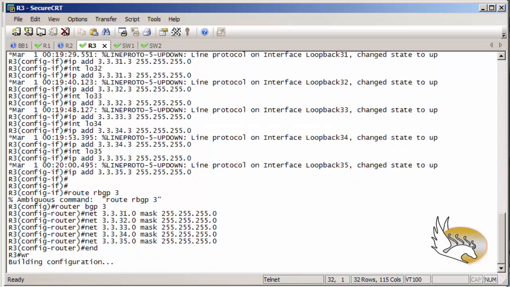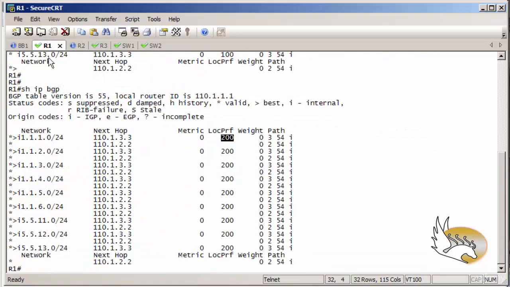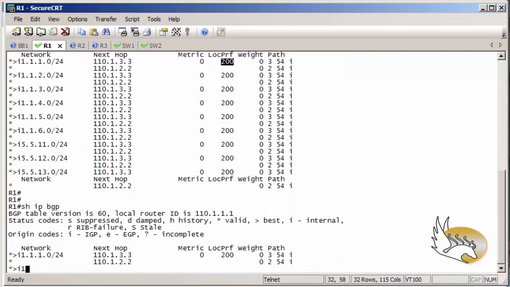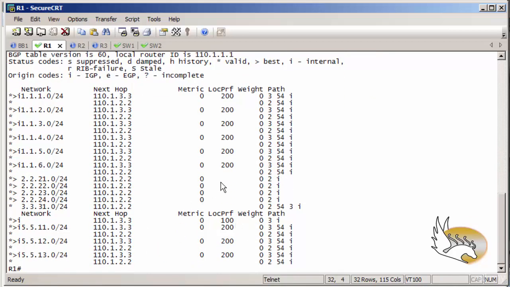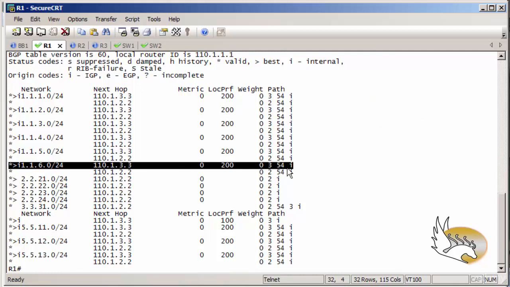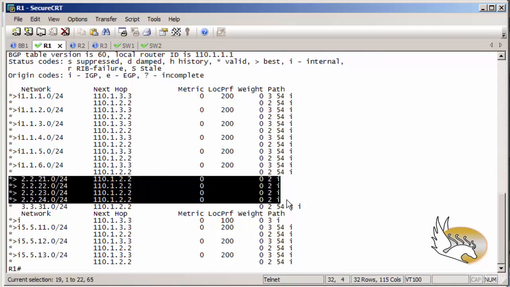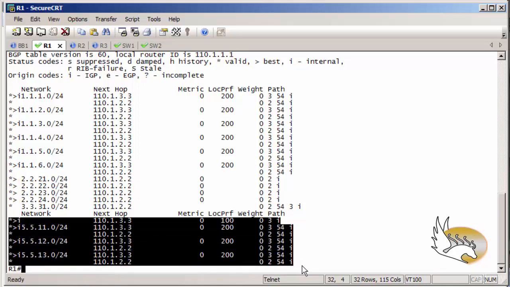Okay, save everything. Let's go back to our other router and check the BGP table again. You can see that because I have local preference set only for the routes that I receive from AS54, router 3 is the preferred exit path to reach them. The other routes are not going to be affected. This is the best path to reach the routes that I receive from AS2, and for AS3 I still have 2 different paths to reach them.